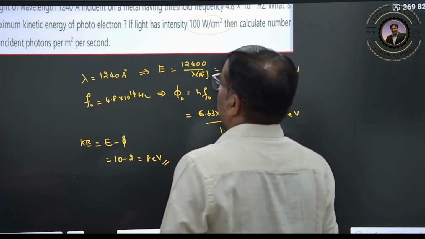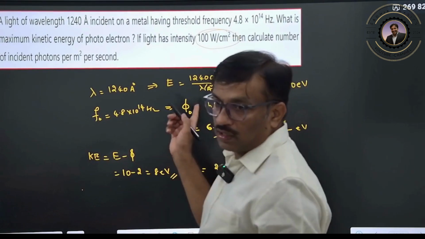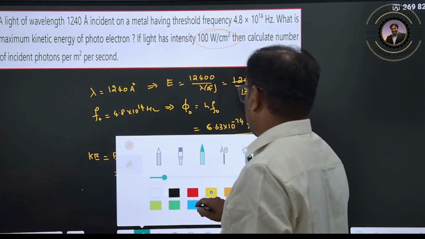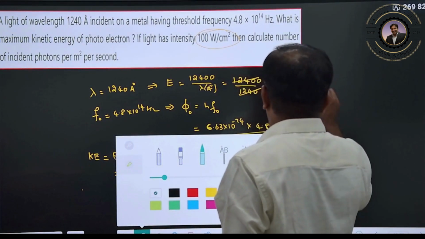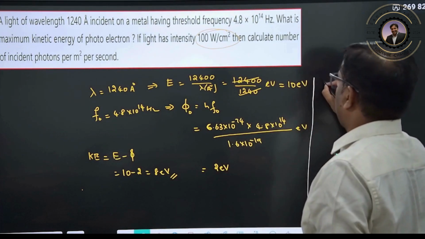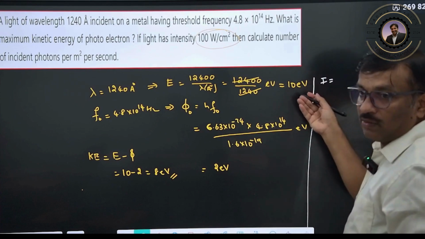This same question I discussed in the photons concept. Please go through it, those who did not see. It's a very important chapter topic. Intensity, what I discussed now, I will discuss one more time.